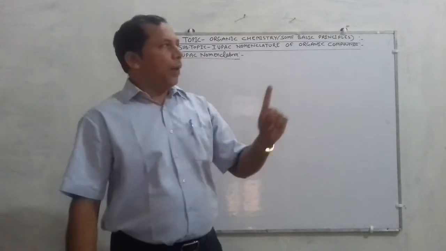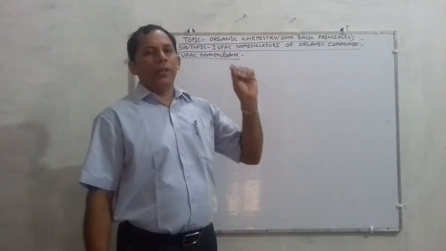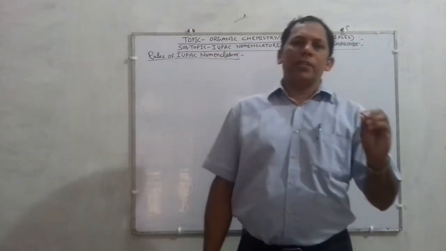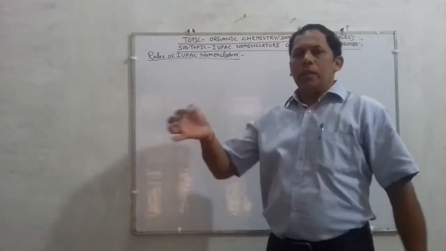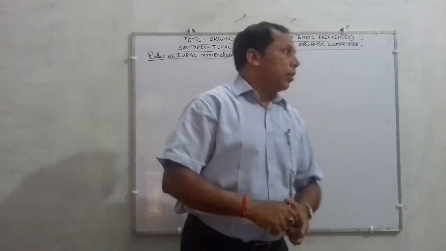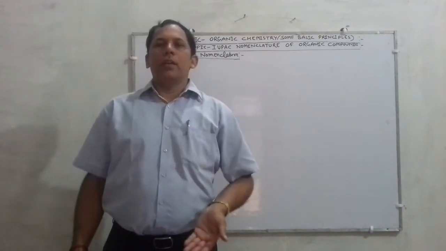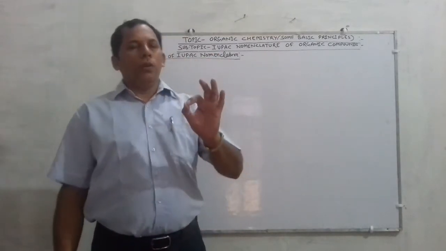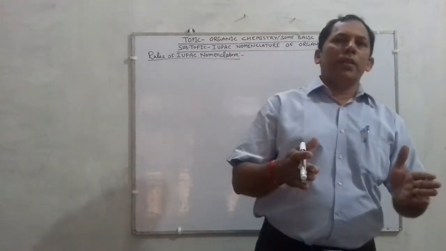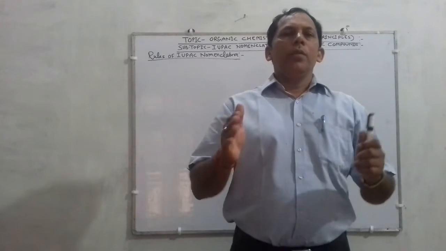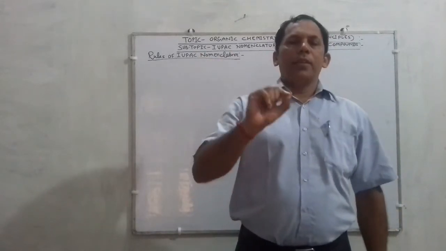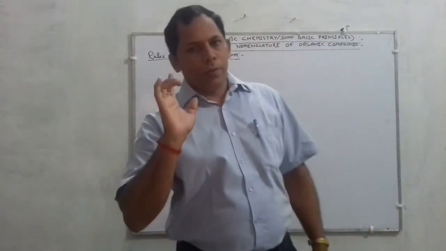So due to the importance of this very point, IUPAC nomenclature, in today's video lecture I am going to explain some rules which are given for the naming of organic compounds, and those rules are very essential. If you know the rules, then no problem, you will be in a position to write the correct name of that organic compound.